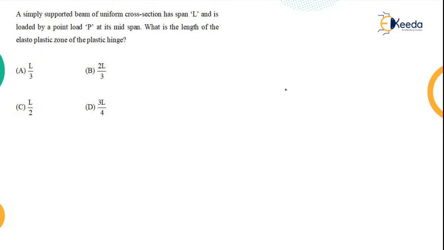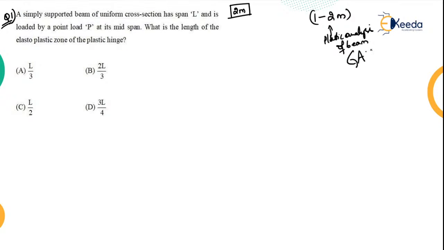Now moving on to the 2-mark questions. So this is the first question of 2 marks. There is a sure shot 1 to 2 marks from the plastic analysis of beams in your GATE exam. Okay, there's one definite question. Generally it's a 2-mark question, but it can also be a 1-marker question if it is a direct question. So if you study the plastic analysis of beams in steel structures, that will be more than enough to fetch you 1 to 2 marks in your GATE exam.